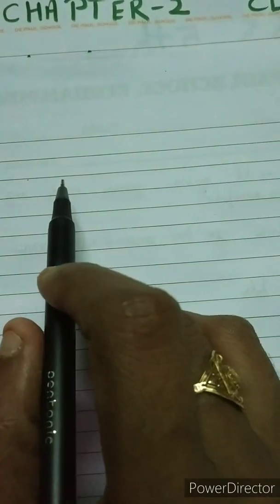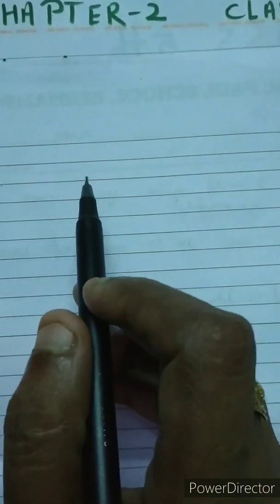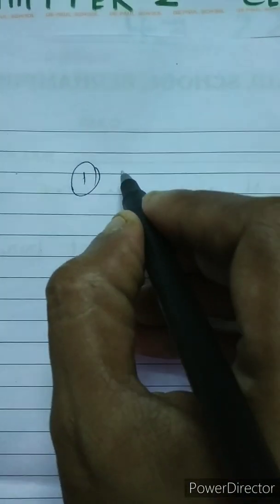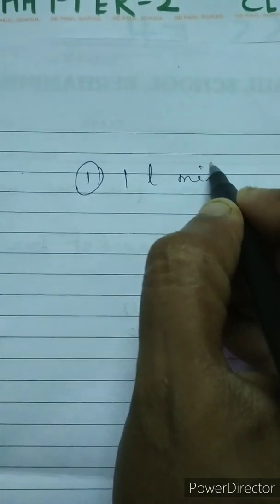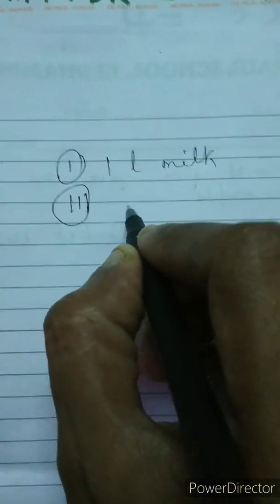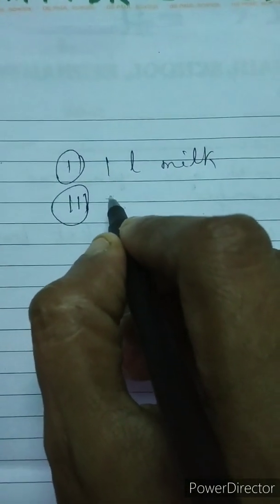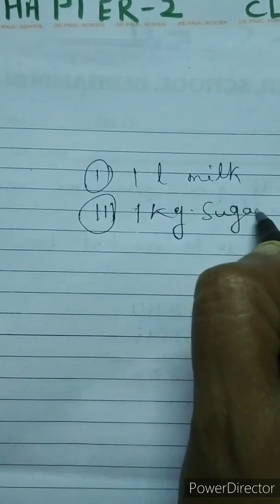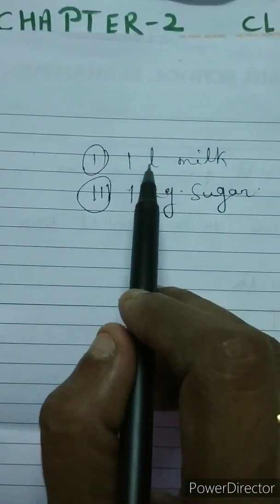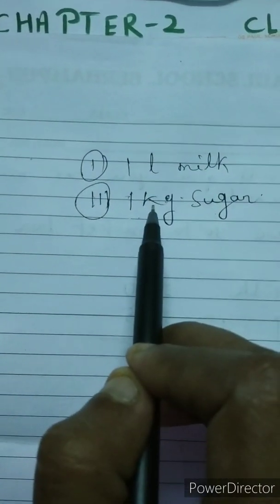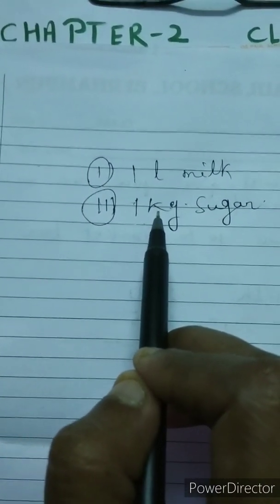Children, suppose you want to go to market to buy something. Suppose you go to market to buy first 1 liter milk, and second, this is one example only, suppose 1 kg sugar. Okay. Now children, how much money will you take to market to buy these two things? Do you have any idea? No.